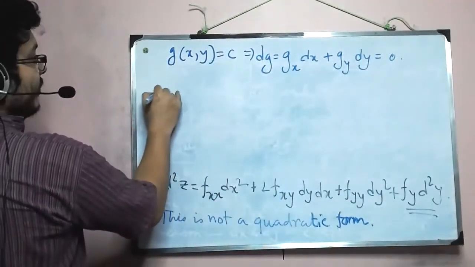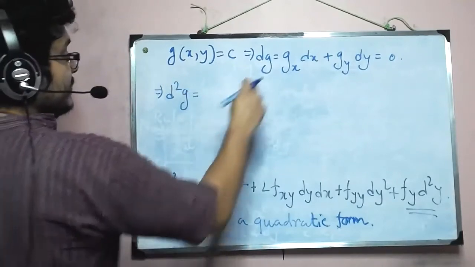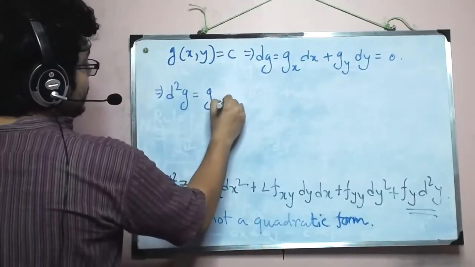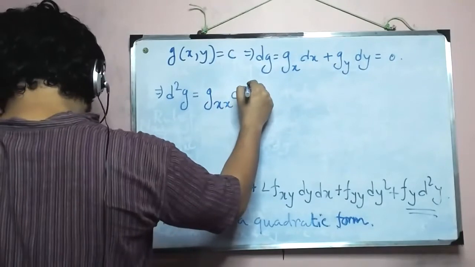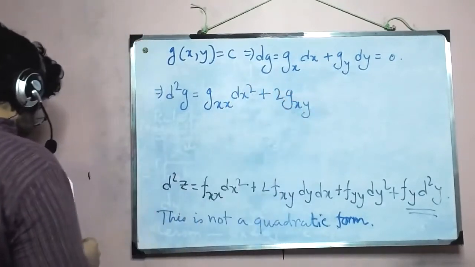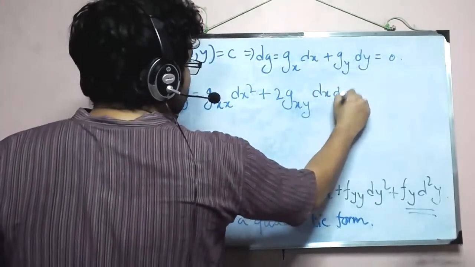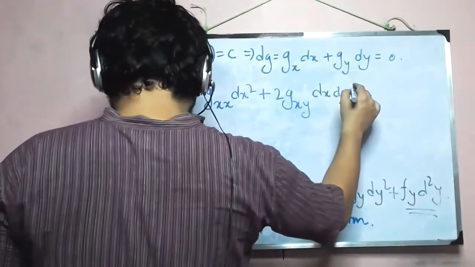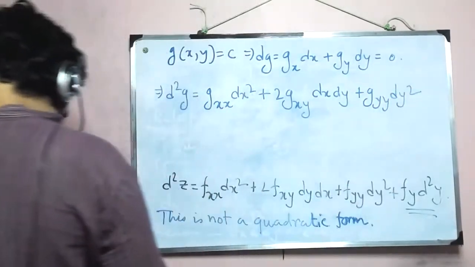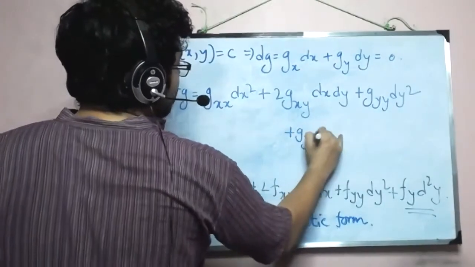Now, going for the second order, and again holding that gx and gy both are functions of x and y, we have gxx dx square plus 2gxy dx dy, because we will have gxy and gyx, plus gyy dy square and gy d2y.